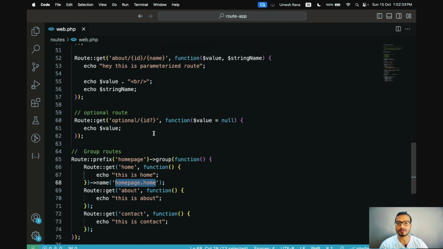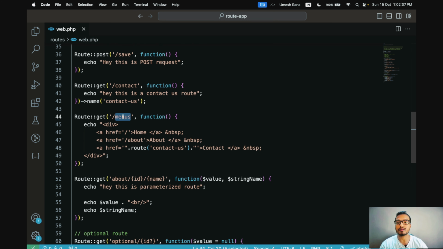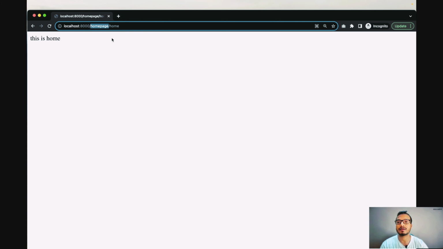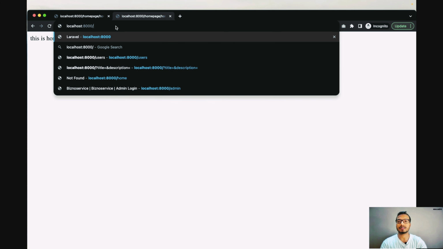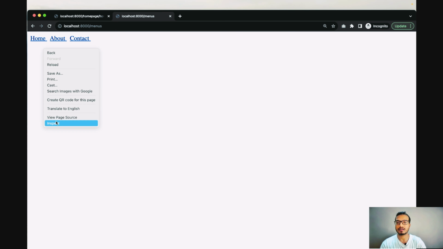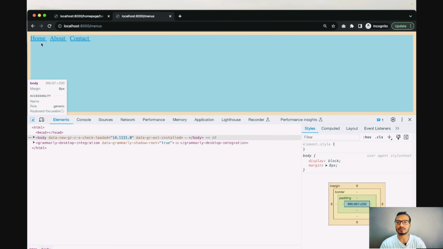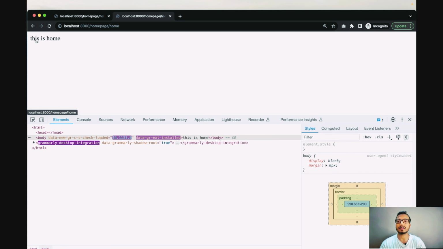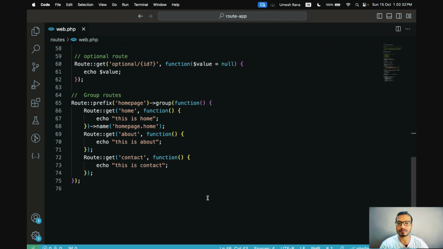So now let's suppose I will just use the menus route in which we already added this. So here what we will do, we will use this route named and then this homepage dot home. So now let me just duplicate this tab, and here I will just open that menus route, and here let me just inspect it. I will show you, so now this generated the URL like homepage slash home. So if I click on this, then I got redirected to this home route. So this is all about group routes in Laravel.